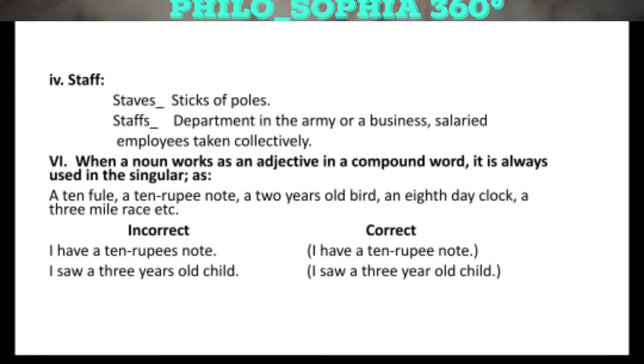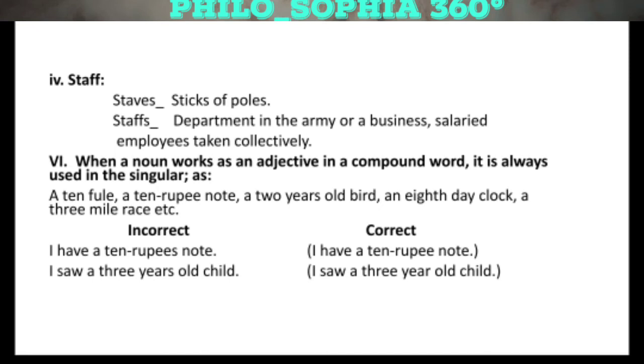In the same way, we have a word staff. When we use it as a plural, it has two forms, staves and staffs. When we use it as staves, it means sticks or poles, and when we use it as staffs, it means a department in the army or a business, salaried employees taken collectively.